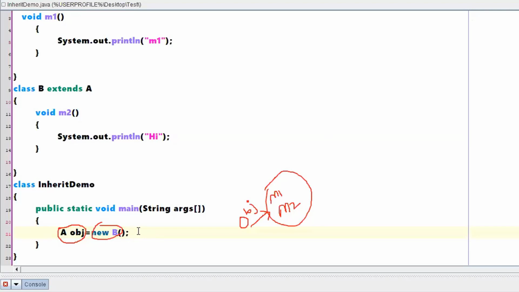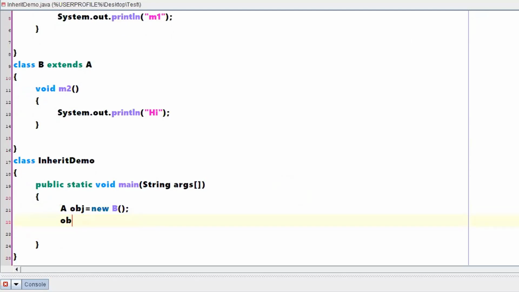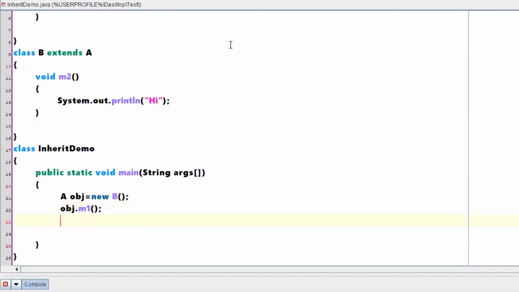No problem. We will cross check. You are clear with the statement, right? What was the statement? Parent class reference is used to point to a child class object. Now consider that this is true. That means it can be done. So when it can be done, can I call obj.m1? Yes, you can call it. What is the problem in that? Even that is a local method of class A, so it can be called.